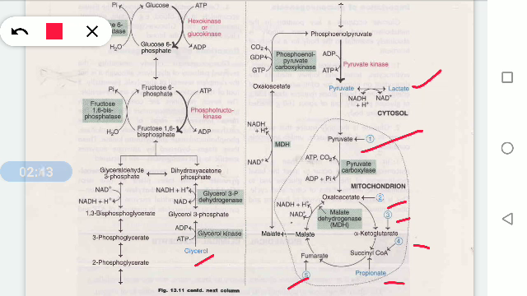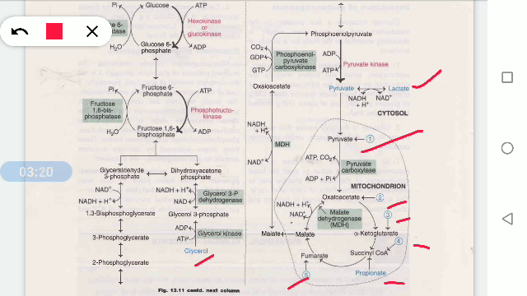So these are not carbohydrates. Glycerol is not a carbohydrate, it is a metabolite. Glycerol is the substrate which will form by the degradation of lipids or fatty acids. Then lactate is the end product of the anaerobic condition, so that will again enter into the glycolysis by the reverse pathway. This will be seen in the Cori cycle. We'll discuss that one in the Cori cycle, how the lactate is converted into pyruvate and that pyruvate will convert into glucose.